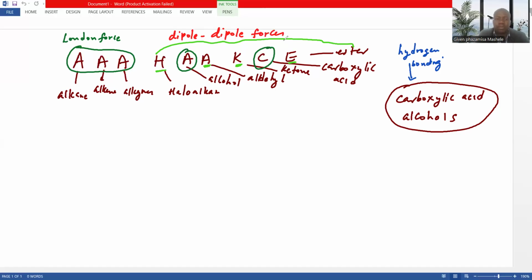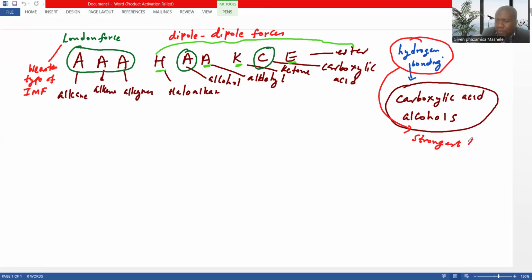As the type of intermolecular force, and within this, I said the London forces are the weakest type of intermolecular force. But hydrogen bonding is one of the strongest types of IMF as compared to the London and dipole.